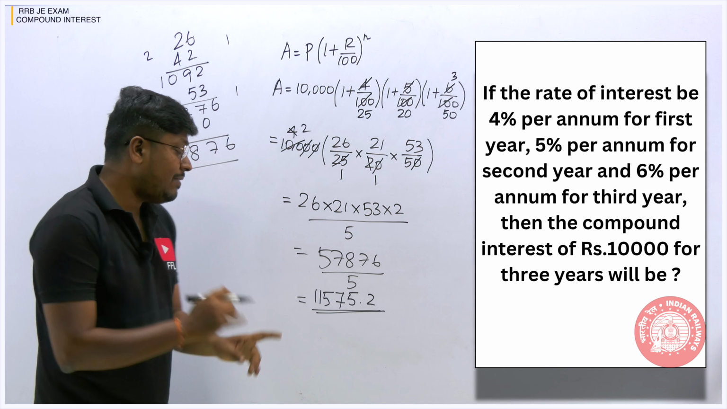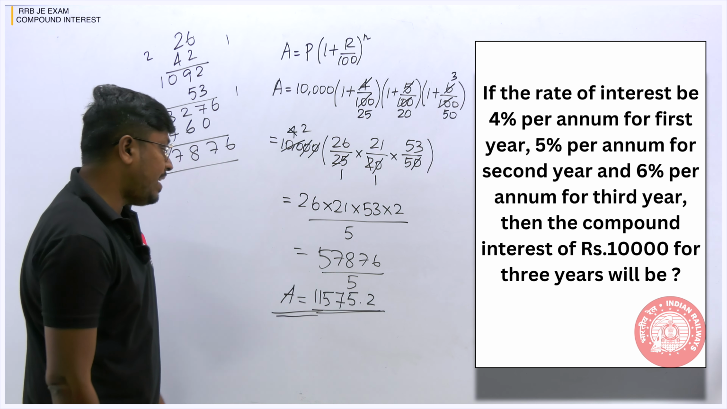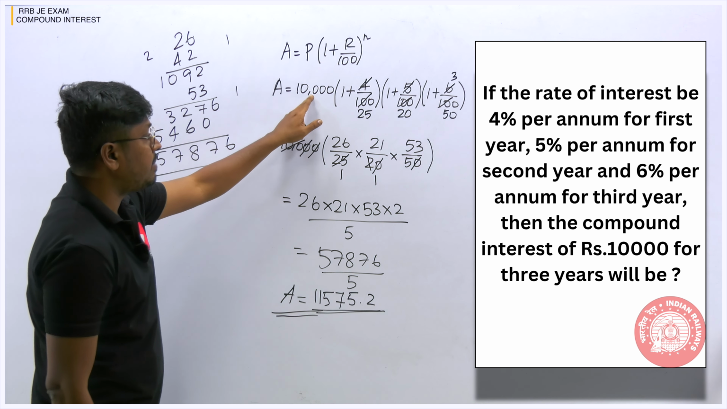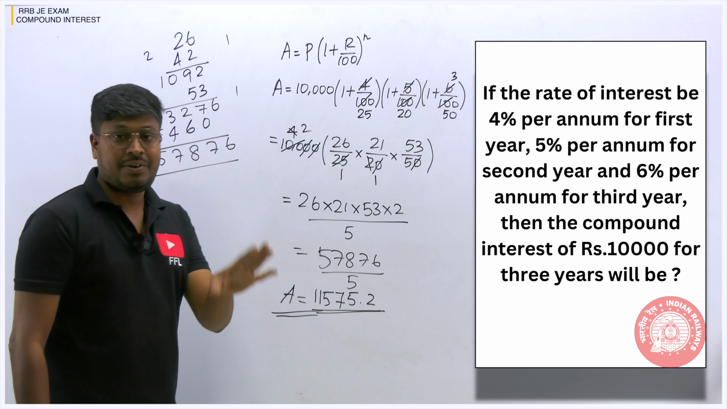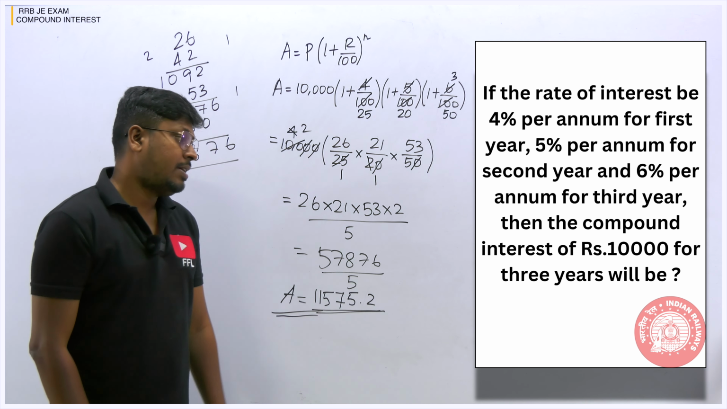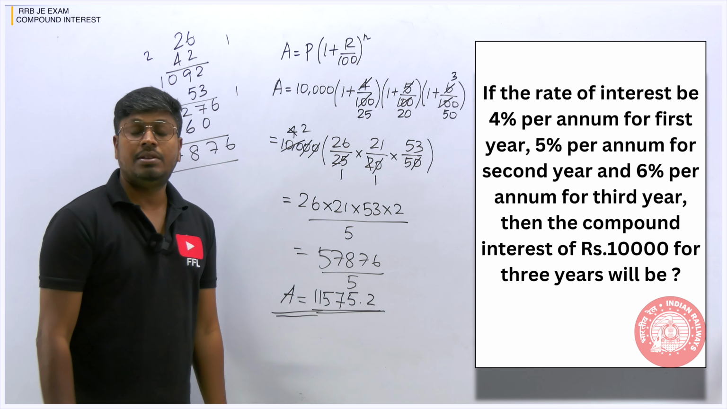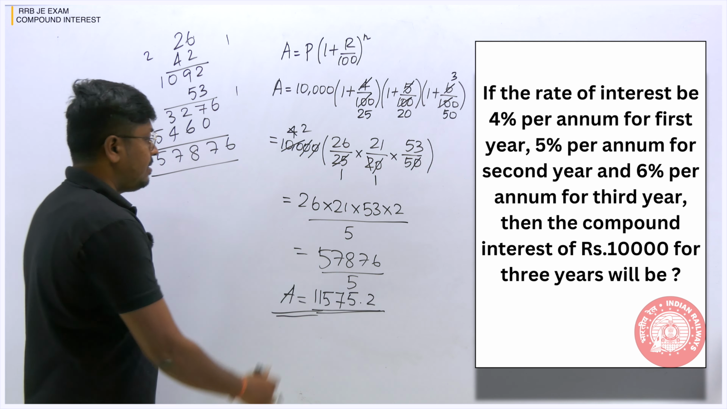still we have to find the compound interest, but we found the total amount. So the total amount is how much? 11,575.2. If you need to find the compound interest, subtract the principal. So when you subtract 10,000 here, the compound interest will be 1,575.2. Right? So the answer for this question is 1,575.2, which is the compound interest. So it's understood or not, right? So again, this is the area.